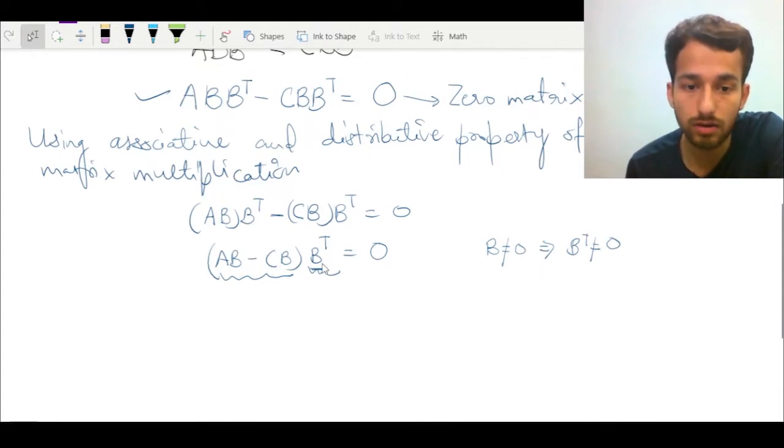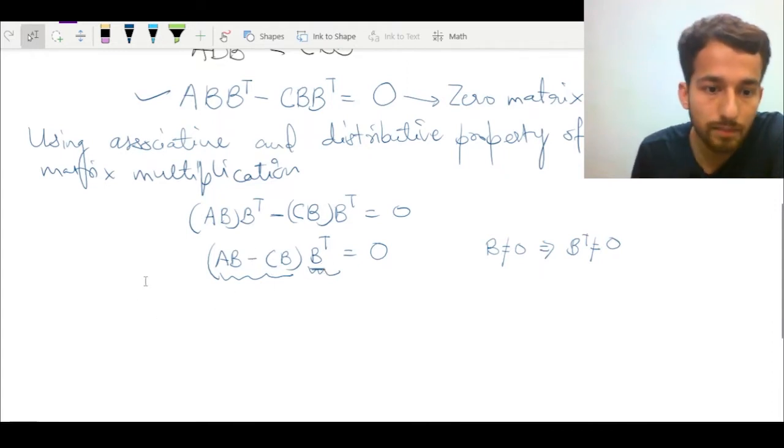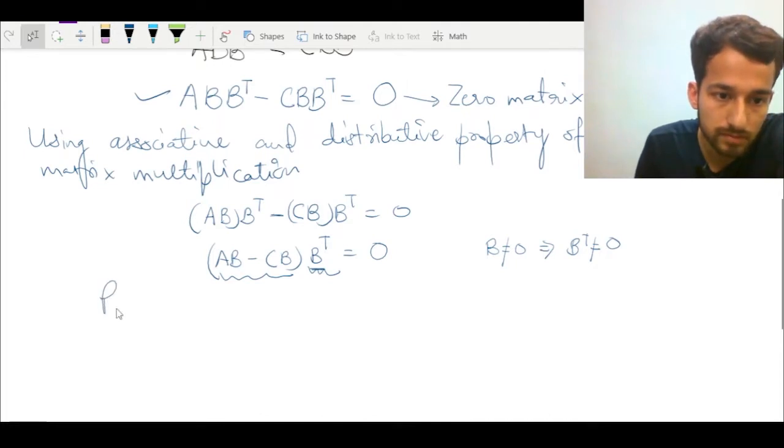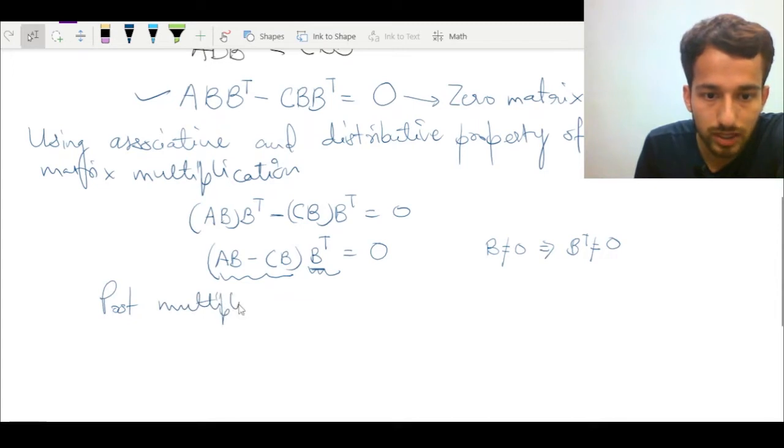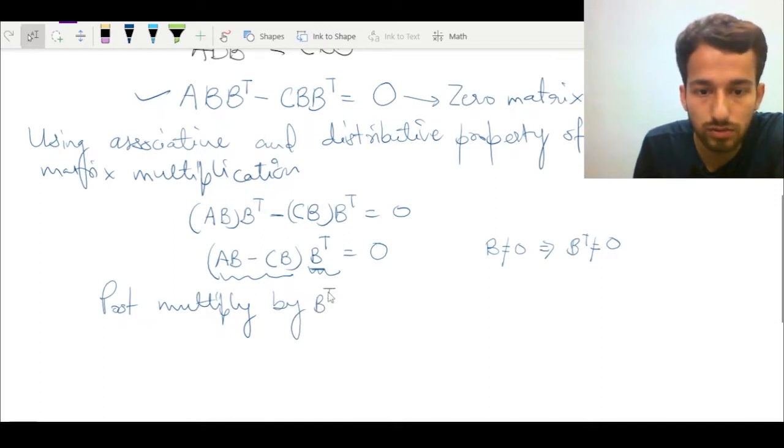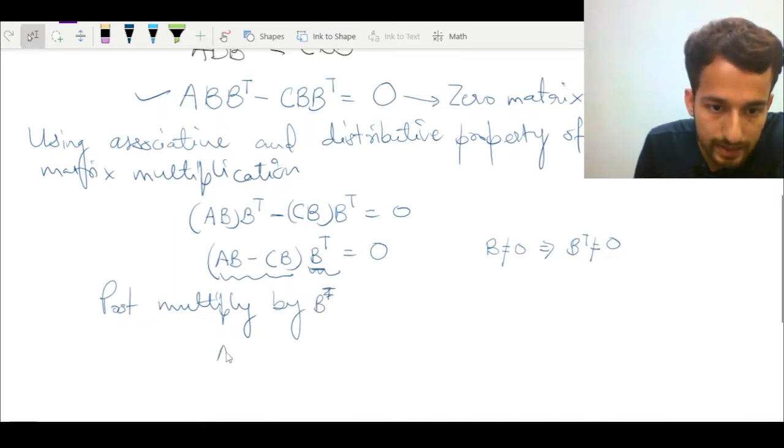But one thing I can do, I can post multiply the above equation by B on both the sides. This I can do for sure. So what I get?